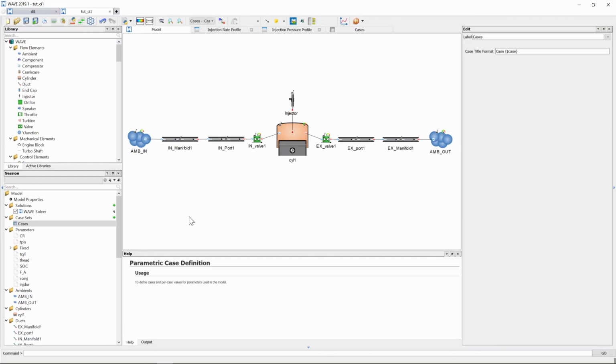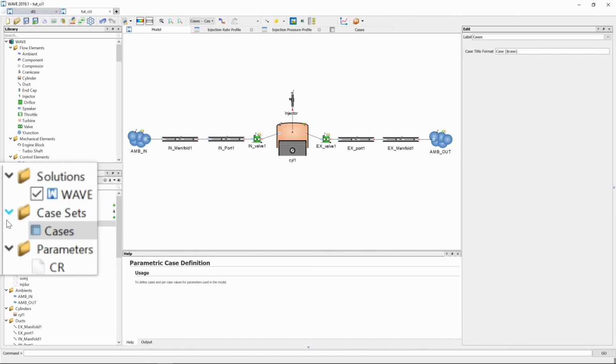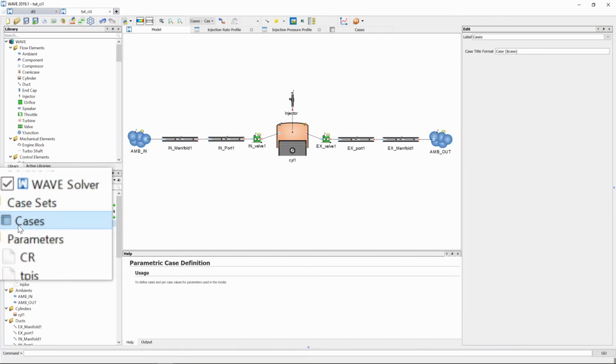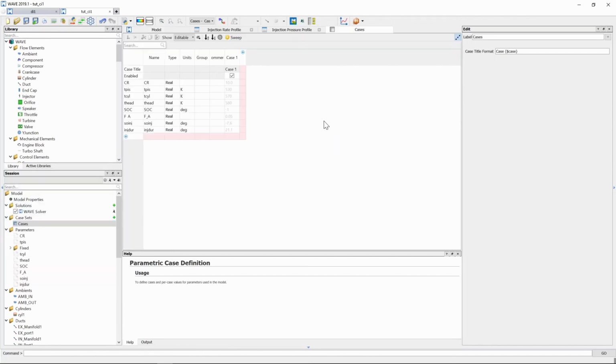If you want to see the list of your variables, you go to the session tree and you will see there's a folder, case sets, with a little table icon with the name cases. You just need to click on that, and then this little table will pop up and we will see all the cases listed here. Now looking at that, I can already see that I have forgotten to specify the engine speed.